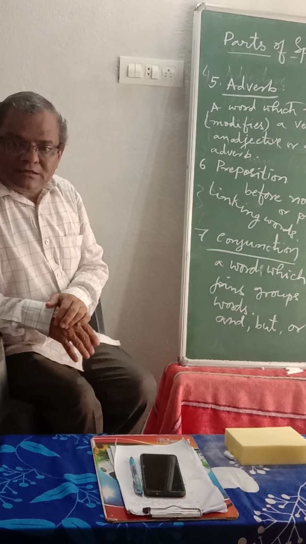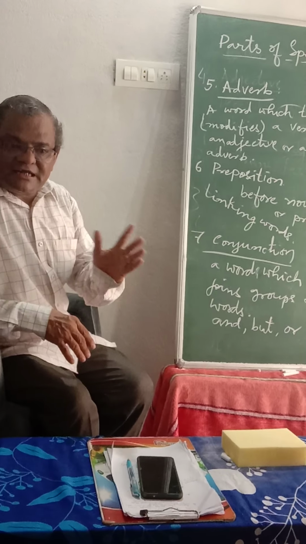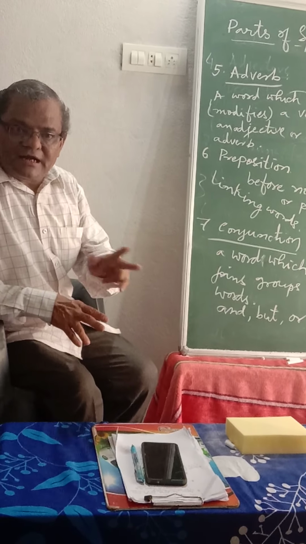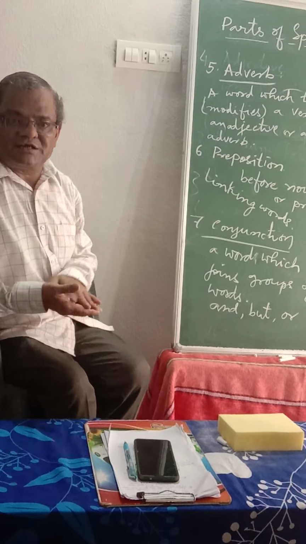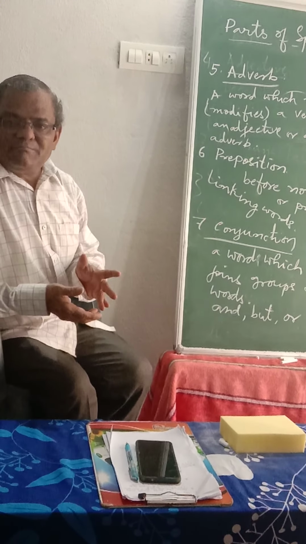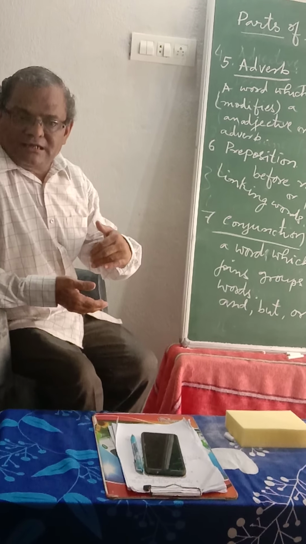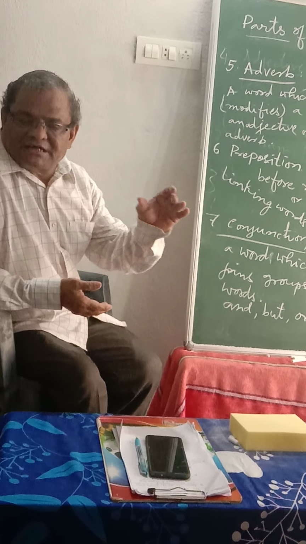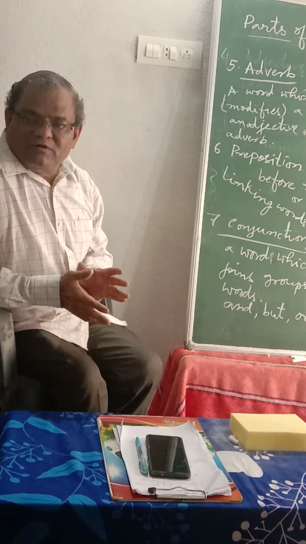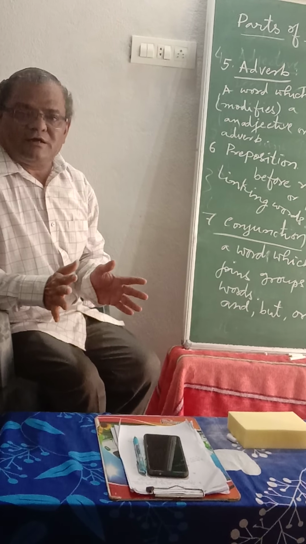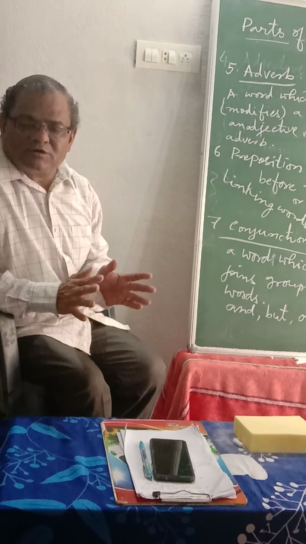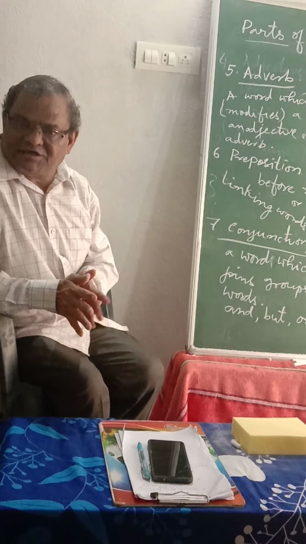I went out and came out. I went out, came out. These two are added with "and". That is conjunction. I explained, but he did not understand. I explained, he didn't understand. The linking word is "but". So the word which joins two parts of the sentence or a group of words is known as a conjunction.